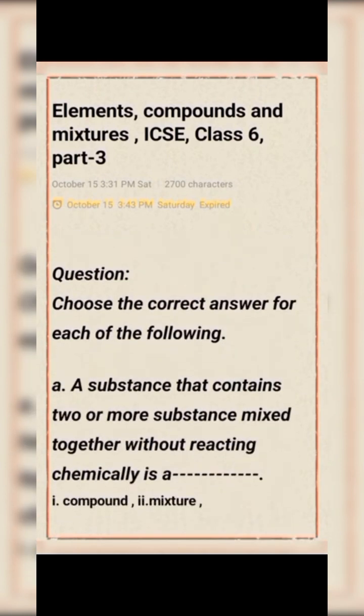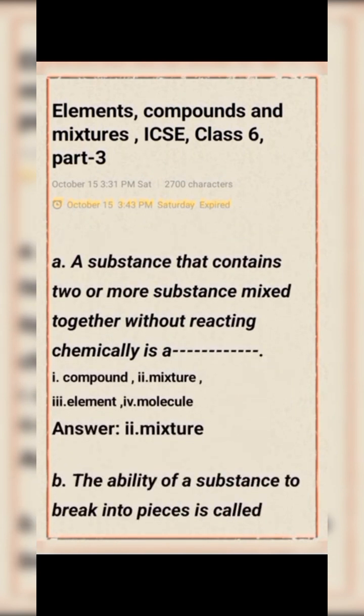Next question type, choose the correct answer for each of the following. First question number A. A substance that contains two or more substances mixed together without reacting chemically is: option A compound, option B mixture, option 3 element, option 4 molecule. The right answer: mixture. Okay.